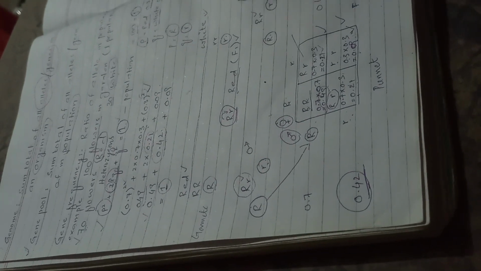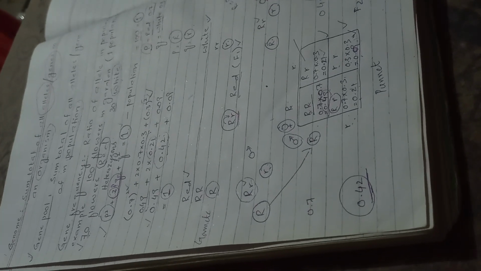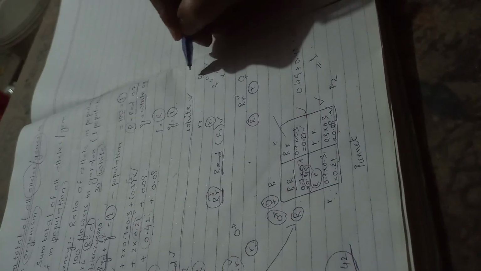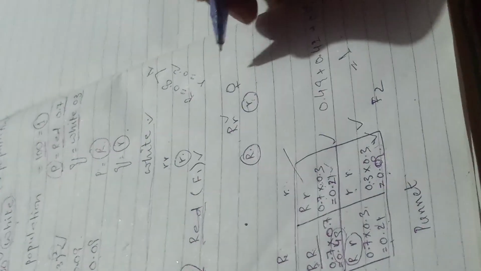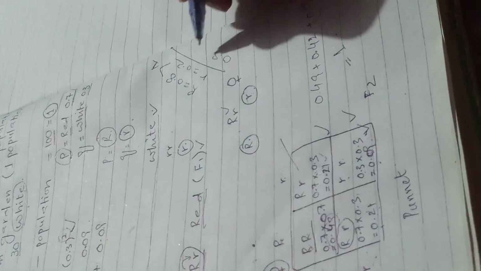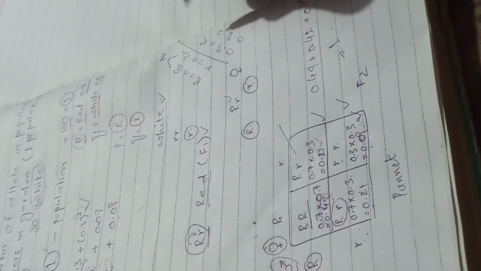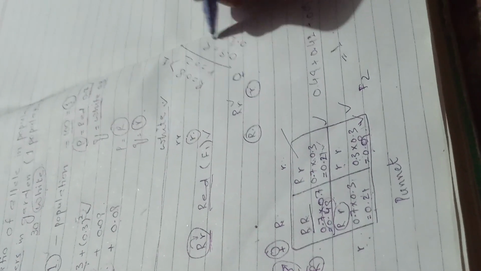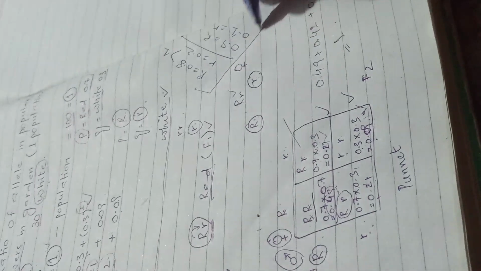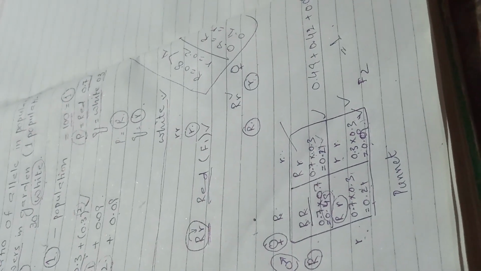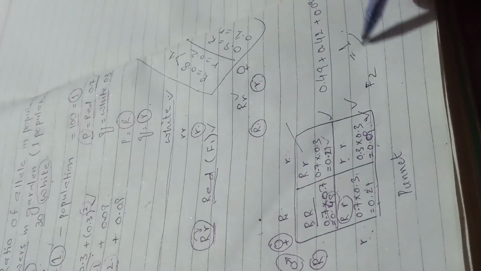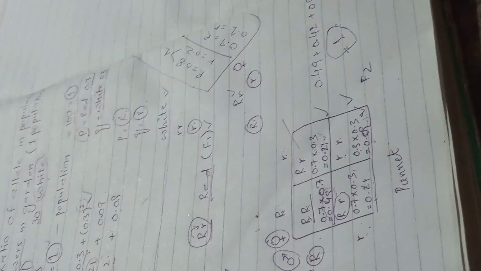You can change the value of R to 0.8, or the value of r to 0.2; both add up to 1. You can write 0.9 as the value of capital R and 0.1 as the other, whatever value is present in the question. The result will be 1. So this is called gene frequency.